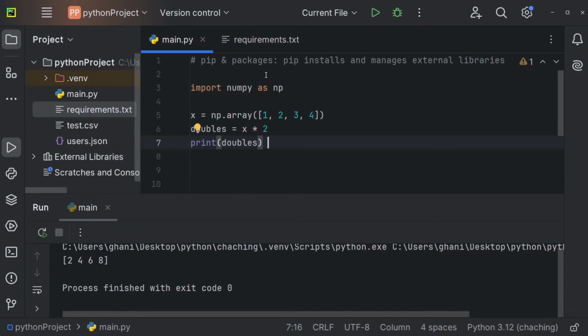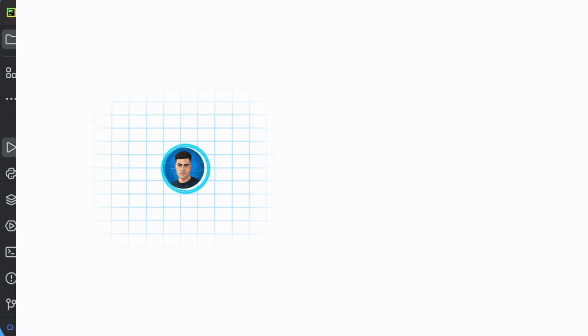So as you can see, by using a requirements.txt or an external file to be precise, the name could be anything, you make your code reproducible. So other developers could use your project and get the exact same results. And that is really important, as you can imagine, if you work as a team. And that's all you need to know about pip and packages in Python.